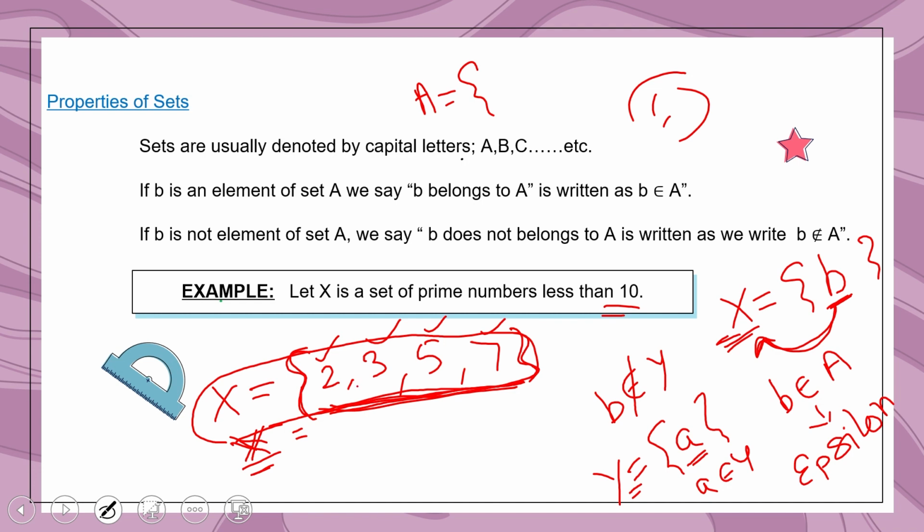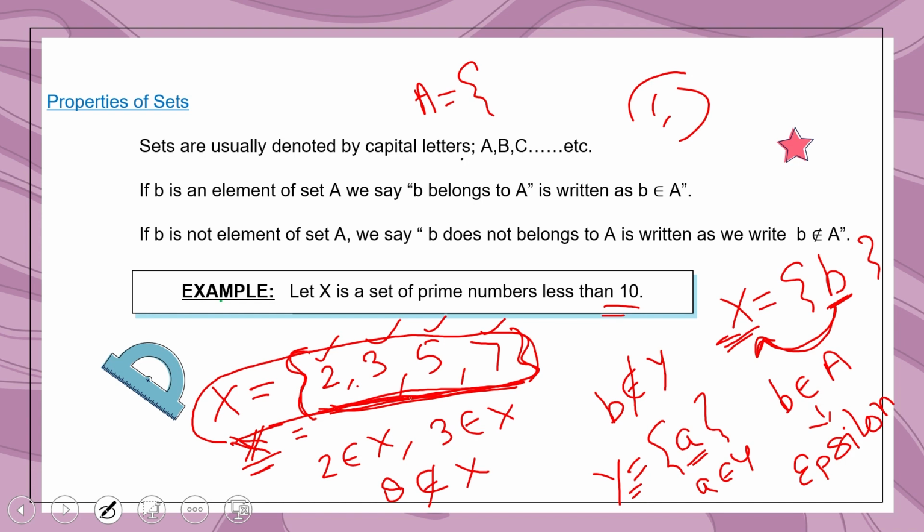So 2 is a prime number, so we can say 2 belongs to X because 2 is a member of X, 2 is an element of X. 3 is also a member of this set, so we can say 3 belongs to X. But if we are asking suppose 8 belongs to X, so we can say 8 does not belong to X because 8 is a composite number, 8 is not a prime number.